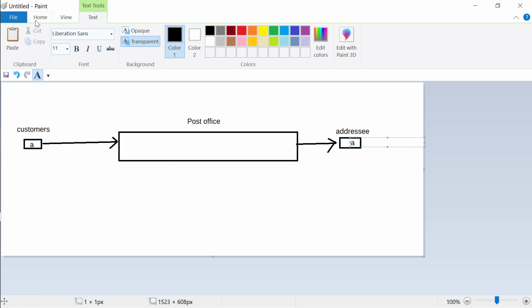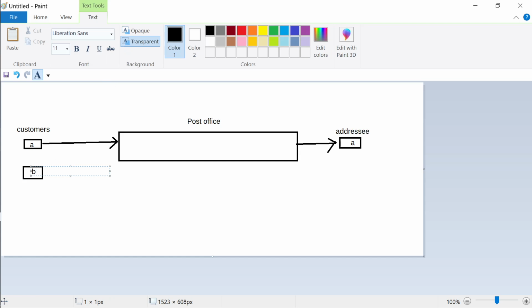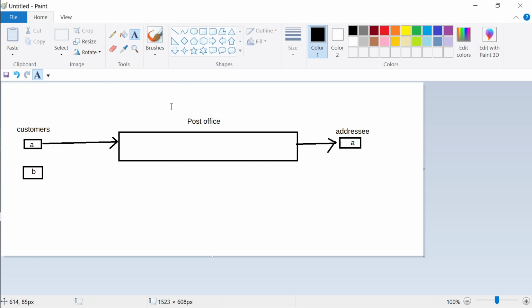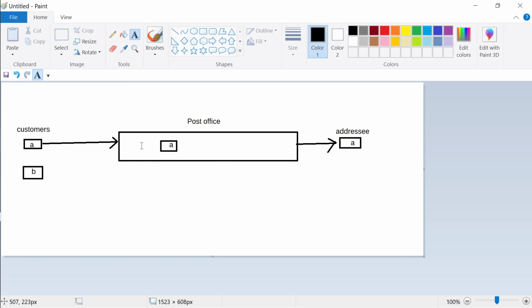Maybe somebody else has written a letter B and is trying to put it in the same queue. So B also gets in the queue. Here in the queue, how does it look? A will be first because A came first, so A will be at the beginning. Because B came second, B will be behind, standing in the queue with that particular letter and whatever address it has.